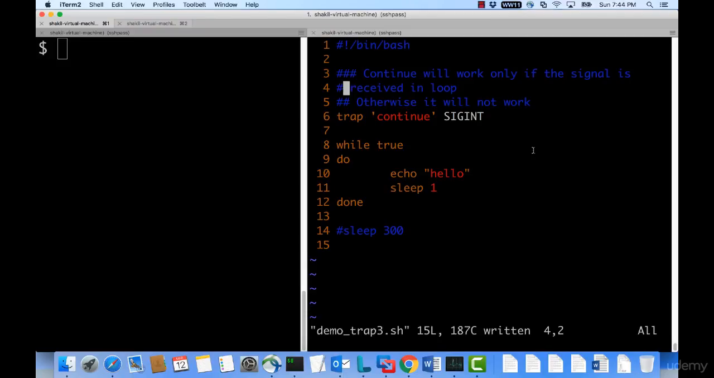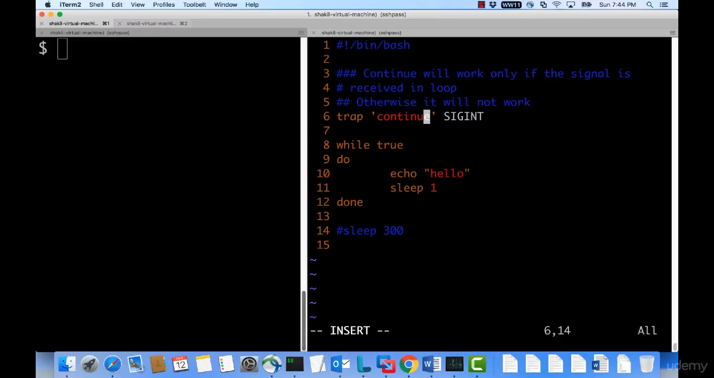Hello and welcome friend. In this tutorial we will look at one more construct for trap. In trap, as we have seen, after trap you give a command or a function name followed by the signal, and if you are giving a function name you can pass an argument, typically the signal number or maybe anything as an argument.